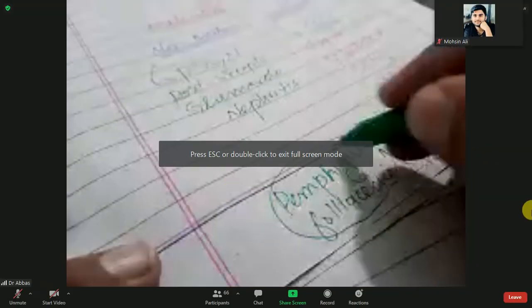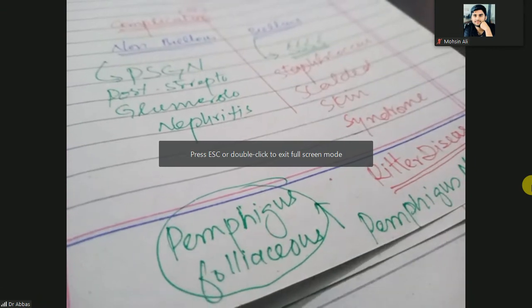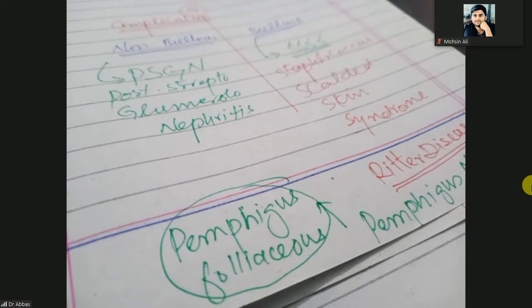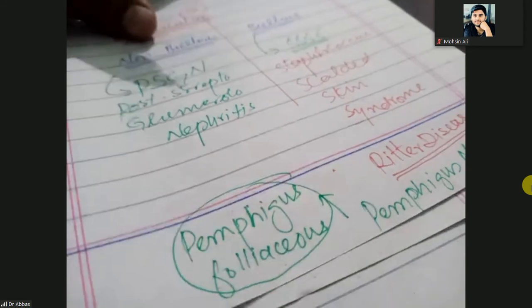Clear? So it means there will be crusting of the skin, especially epidermal crusting. When the newborn is born, you will feel on the legs, lower abdomen, and thighs there will be red patches. Along with these red patches, there will be epidermal crusting. The epidermal lesion will come out. So it means the Nikolsky sign will be positive here.